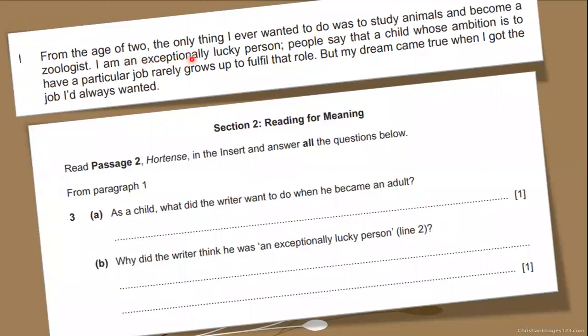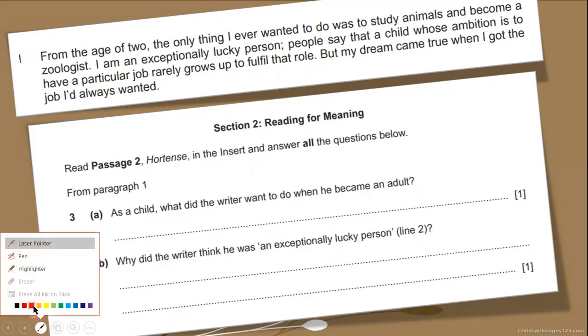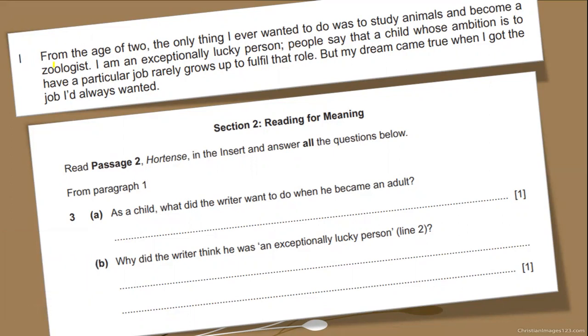From the age of 2, the only thing I ever wanted to do was to study animals and become a zoologist. I am an exceptionally lucky person. People say that a child whose ambition is to have a particular job rarely grows up to fulfill that role. But my dream came true when I got the job I'd always wanted. So we can find out that this is actually a story from the writer's past. So let's look at the questions based on it.